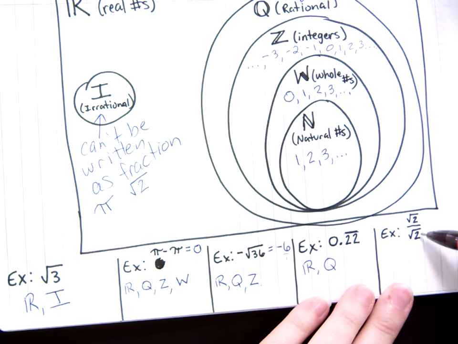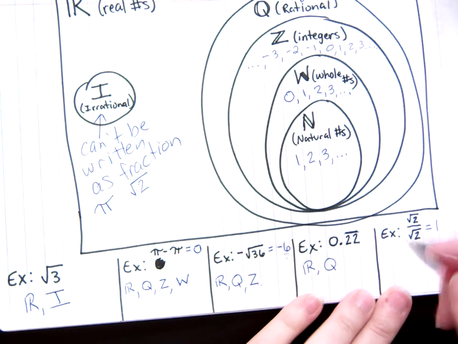Square root of 2 over square root of 2. This simplifies to 1. 1 is a real number.